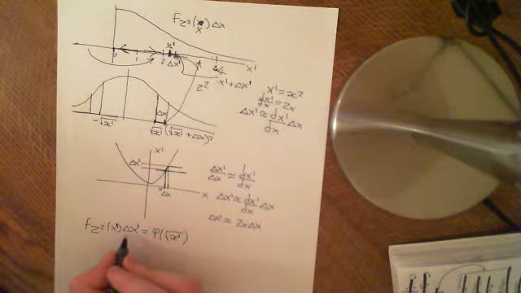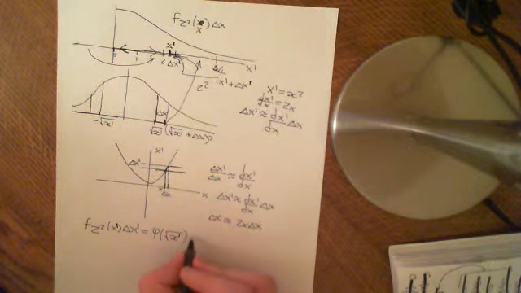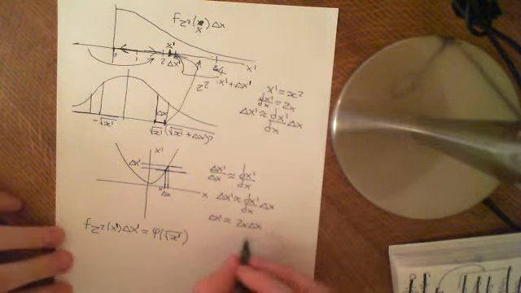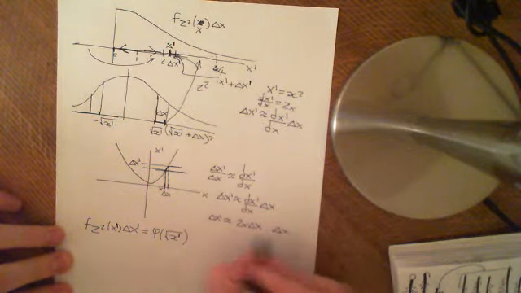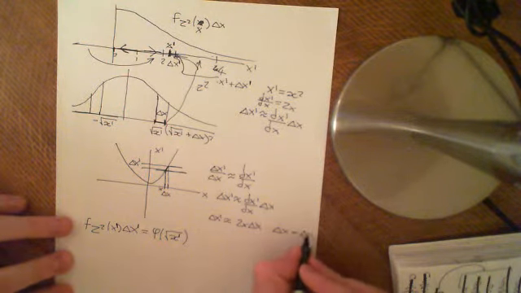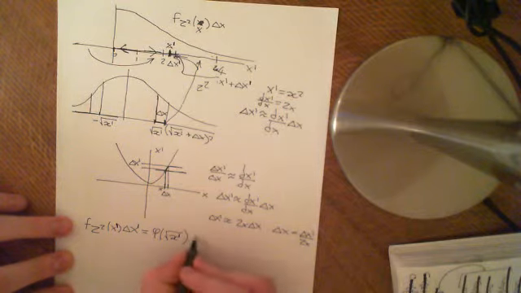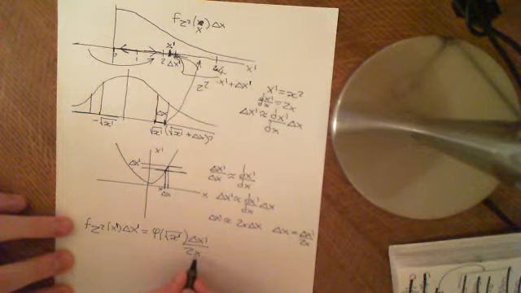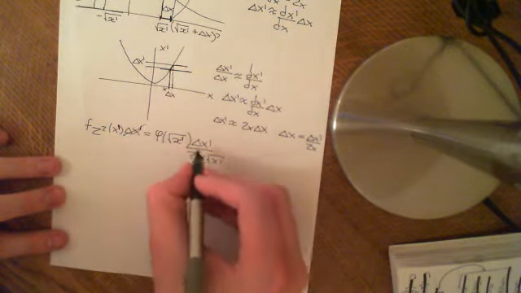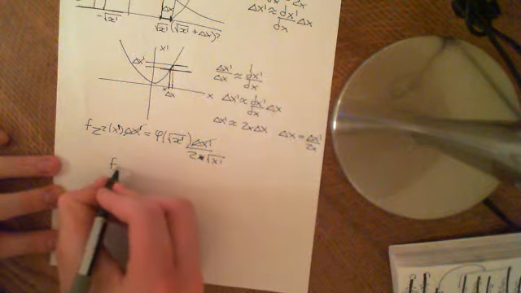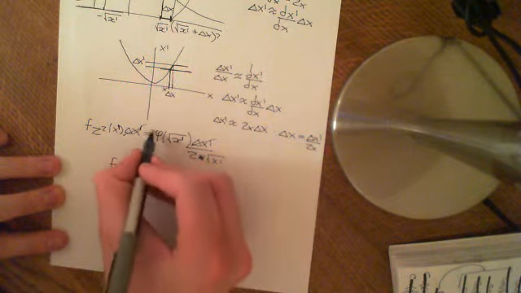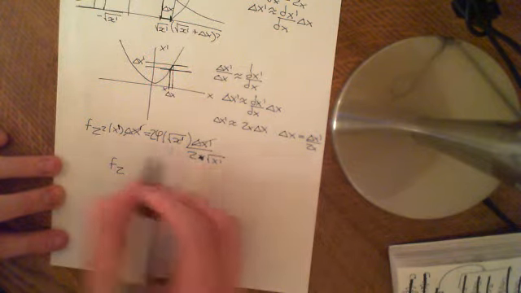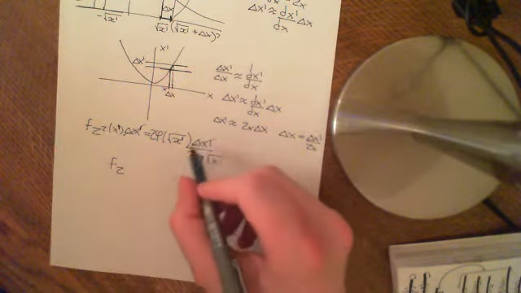Right, and then what we need to do is take account of the fact that we don't want to just multiply this by delta x prime. Instead, what we want to multiply it through by is the delta x corresponding to that, and that's going to be delta x equals delta x prime divided by 2x. So let's put that through, delta x prime divided by 2x. But we want x in terms of x prime, and we know x is the square root of x prime, so if I substitute in the square root of x prime, then I can cancel delta x prime. Oh, and I should have obviously put the 2 in front of there. Imagine I haven't cancelled it for a second.